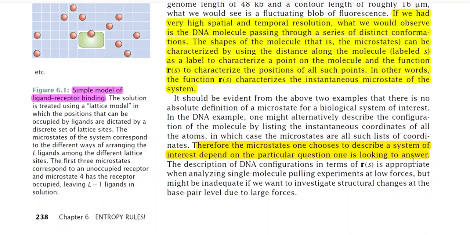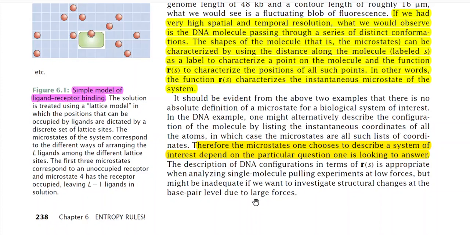So it will depend upon the experimentalist. The description of DNA configuration in terms of R(S) is appropriate when analyzing single molecule pulling experiments at low forces, but might be inadequate if we want to investigate structural changes at the base pair level due to large forces.